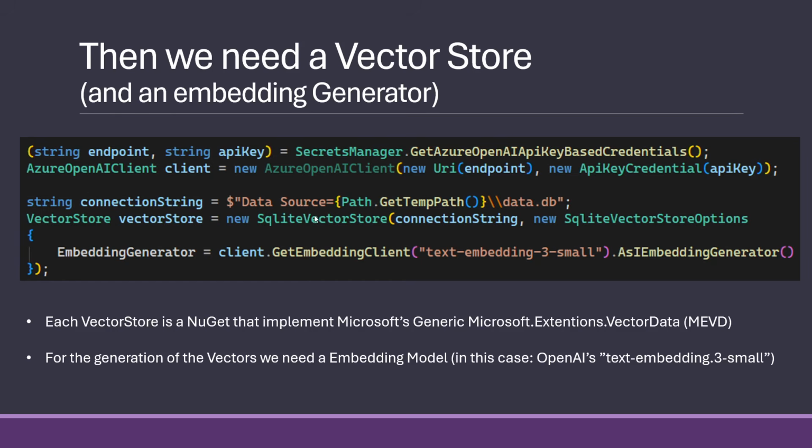And in my case here, I'm using a SQLite vector store. And in a SQLite vector store, the only thing in the connection string would be where the database is stored. But if it had been a SQL Server vector store, it would be a connection string to the SQL Server. Had it been an Azure AI Search, it would have been an API key to that and an endpoint, and so on and so forth.